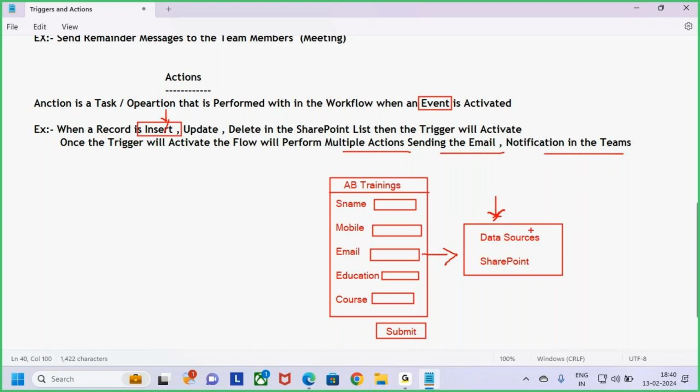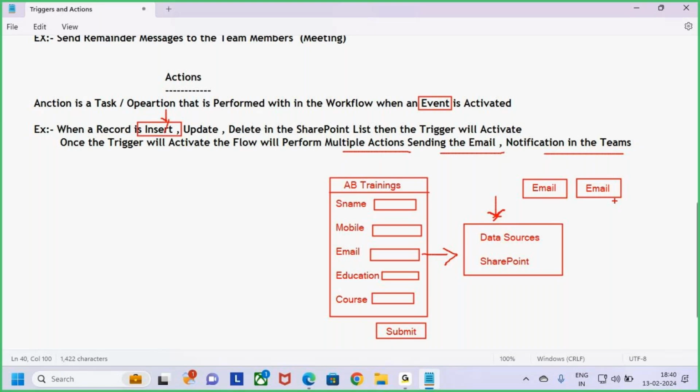So here, my action is, once the record is inserted, I want to send one email to the student, and I also want to send another email to, let's say, the owner of AB Trainings. For the owner also, I want to send one email saying this is so-and-so student who inquired for so-and-so course.